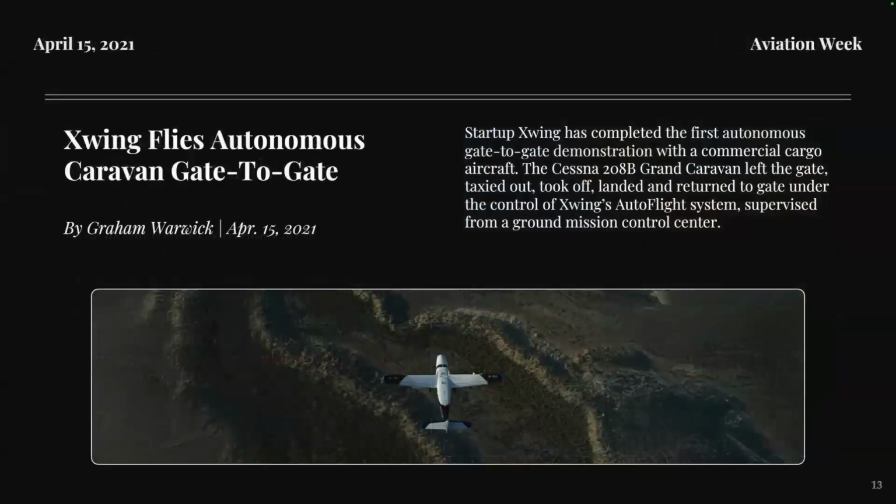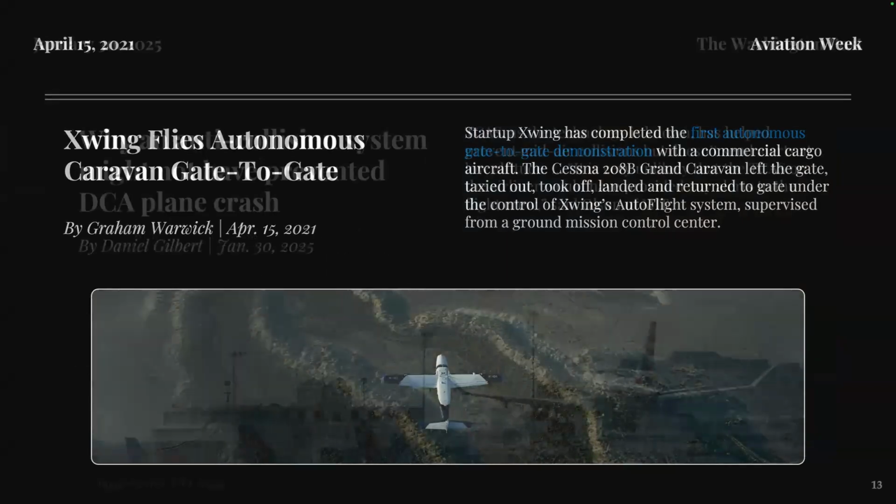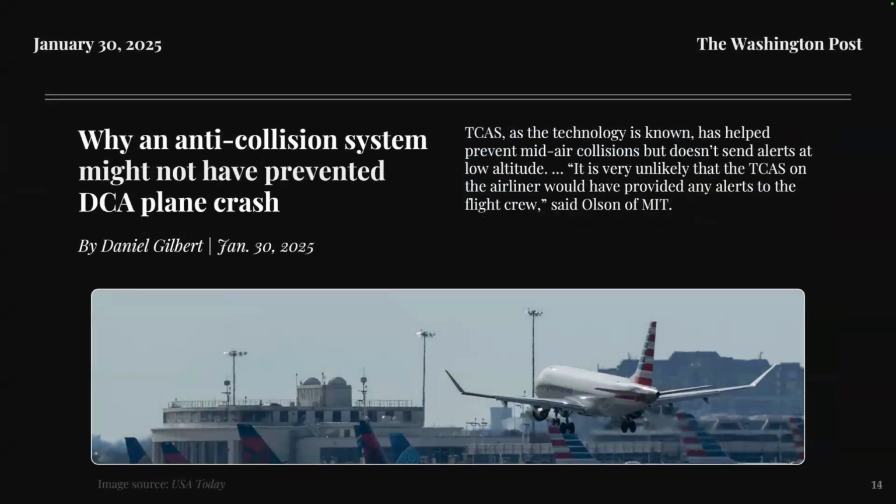Now, recent companies such as X-Wing, which is now part of Joby Aviation, where I worked a couple summers ago, they've paved a way for fully autonomous flight as a potential way to open new avenues for where autonomy could be useful. Yet, as we can see with the recent mid-air collision back in January, safety critical systems are not the silver bullet to remove all risk, but are incredibly important to study.